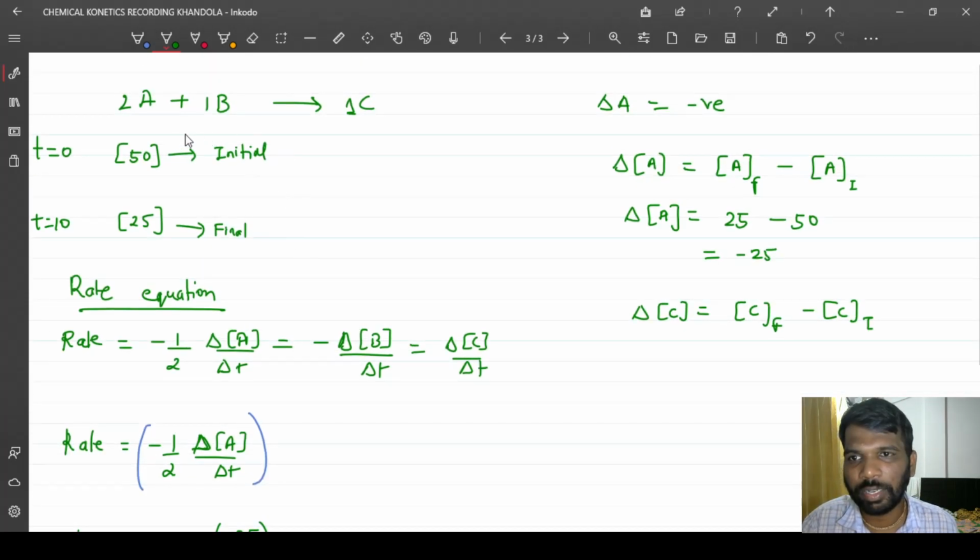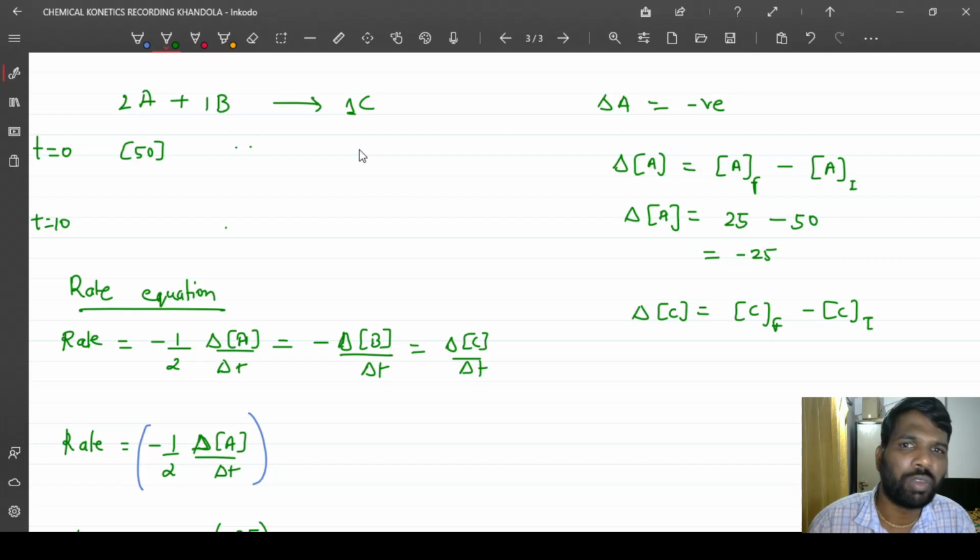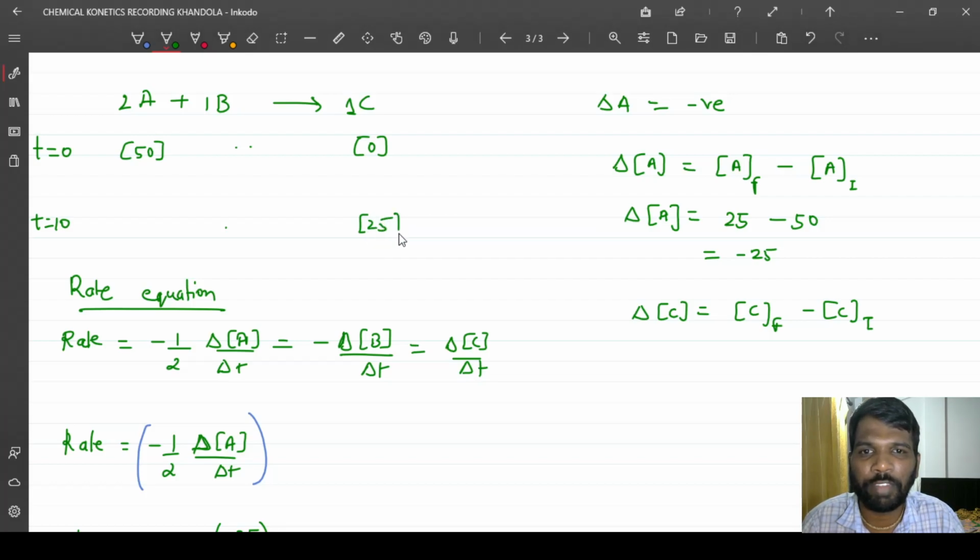Same thing I'll consider over here at 0 time. What would be the concentration of C? At time t equal to 0, the concentration of A was 50. What would be the concentration of C? At 0 time, the reaction has not started, so there is no formation of the product, so it will be 0. After 10 minutes, let's say there is a certain amount of formation of the product. Let's say the concentration of the product is something like 25 after 10 minutes.